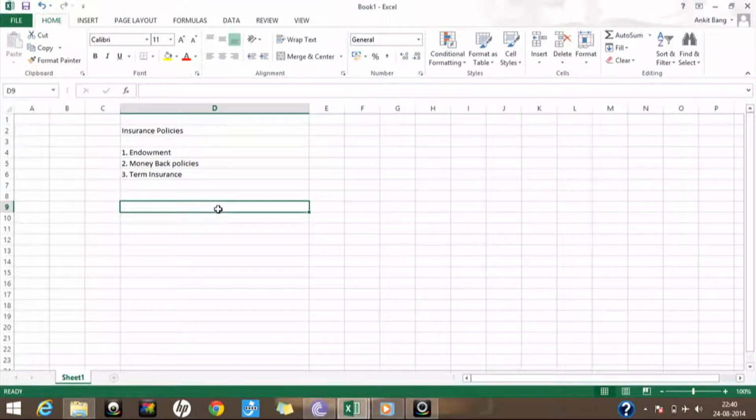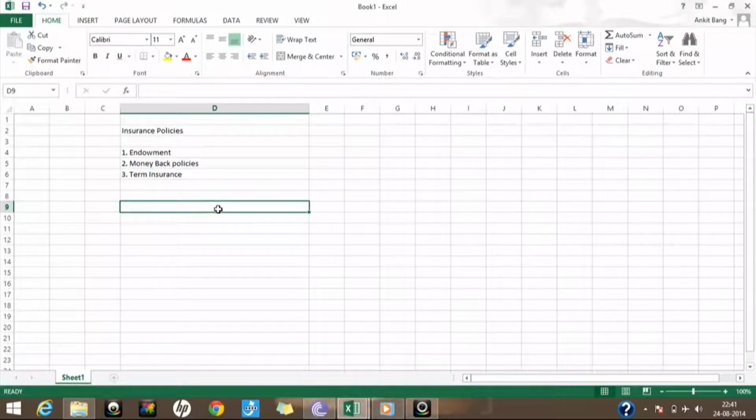So coming back to money back policies, they are a mixture of endowment policies and term insurance policies. If I give an example, in a money back policy you pay a specific premium amount for the duration of the policy, and at the end of the duration you will get whatever you have paid.